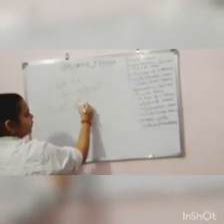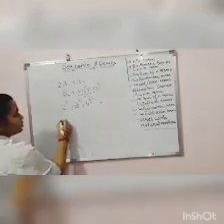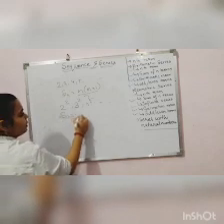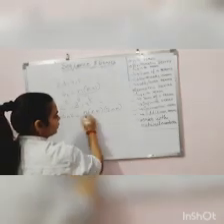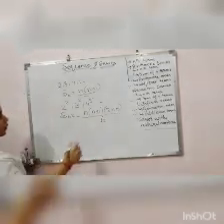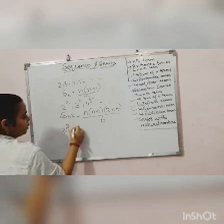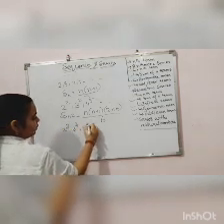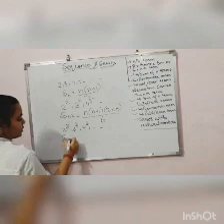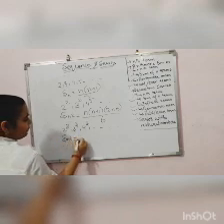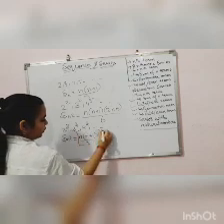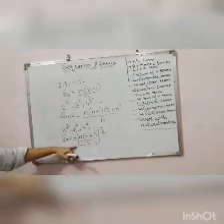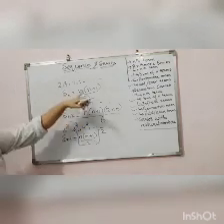If I have the squares of them, 1 square, 2 square, 3 square, 4 square and so on, then the summation formula for sigma n square will be n(n plus 1)(2n plus 1) divided by 6. And if I have the cubes of them, 1 raised to the power 3, 2 raised to the power 3, 3 raised to the power 3 and so on, then the summation of the cubes will become [n(n plus 1) by 2] whole square. This is for n cube, n square, and this is for n.